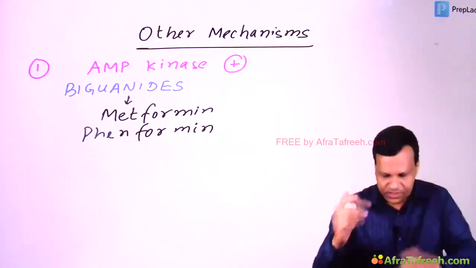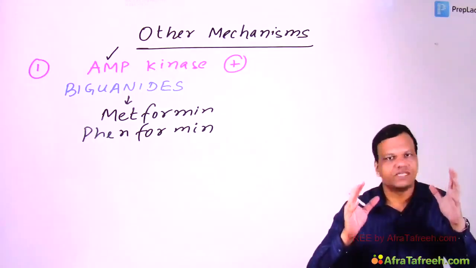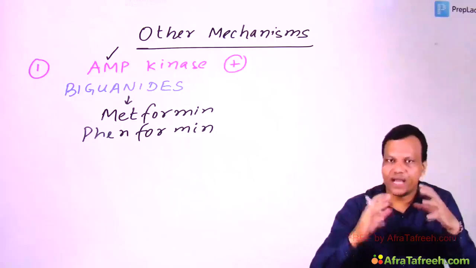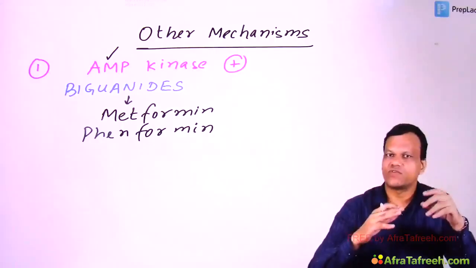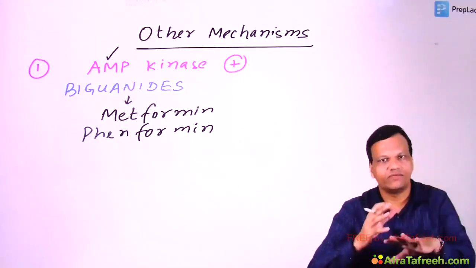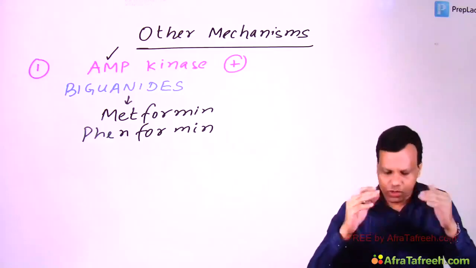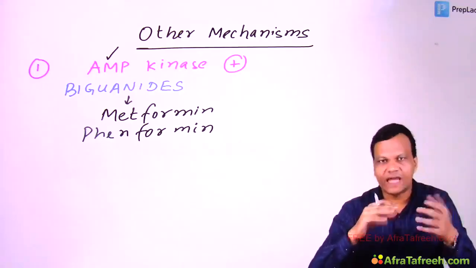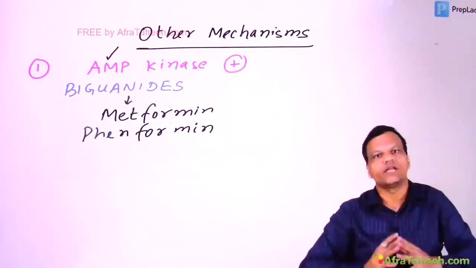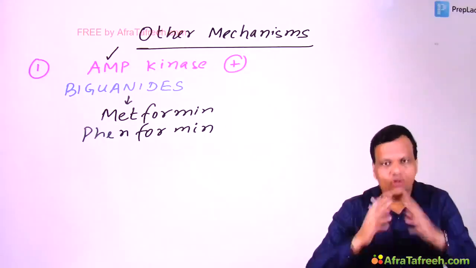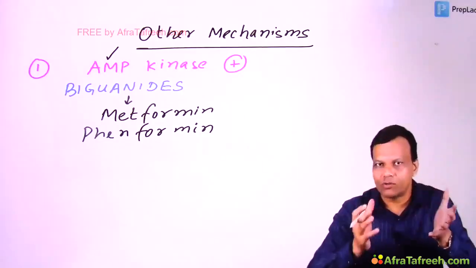Basically, what happens? AMP kinase, as the name tells, kinase. Kinase means it will phosphorylate. So AMP kinase is involved in phosphorylating many enzymes. Some enzymes after phosphorylation become active, some become inactive. We know phosphorylation is able to control the enzymes, regulate the enzymes. So AMP kinase, when it is stimulated, it will activate some enzymes and inactivate some enzymes. Basically, these enzymes are involved in metabolism. So biguanides, they stimulate the AMP kinase and then they are able to control metabolism.